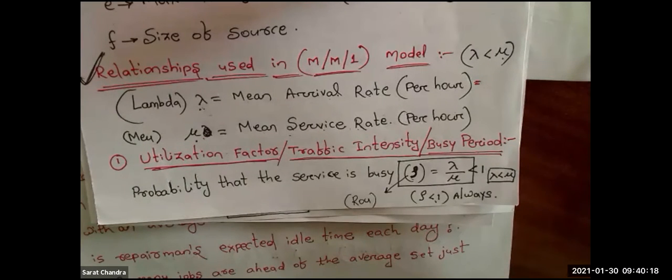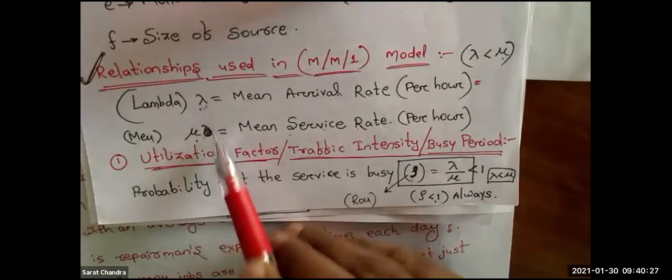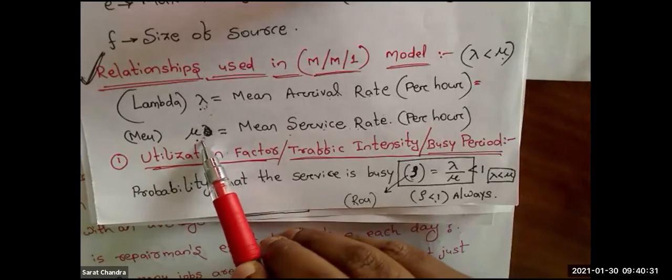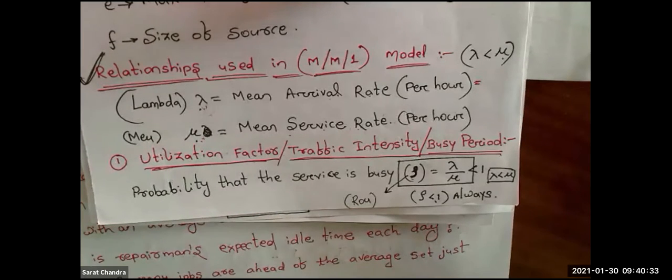Suppose one question is there. After reading the question, if you can identify these two values correctly, 90% of your problem is done. Because after that, you just have to put in the formula and you will get the answer.